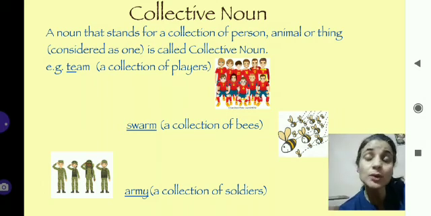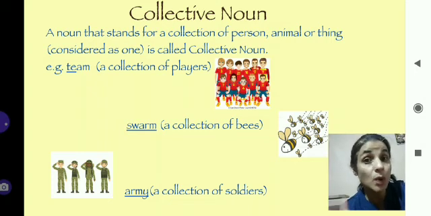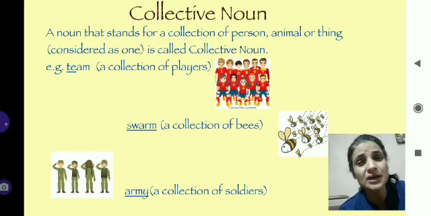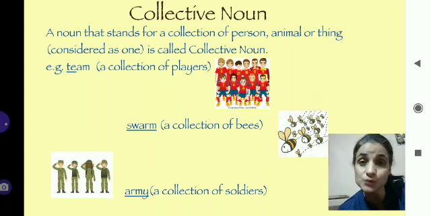Another example, a swarm of bees. If we talk about only bees, then bees will be a common noun. But swarm refers to a group of bees, a collection of bees. So swarm will be a collective noun. Or an army of soldiers. Can you make an army with one soldier? No. When we talk about army, it means a collection, a group of soldiers. So army is a collective noun.